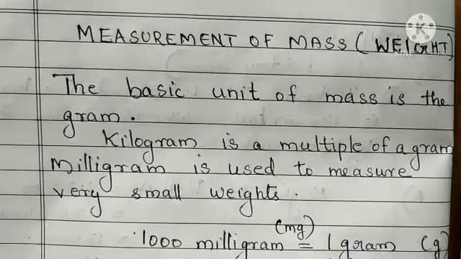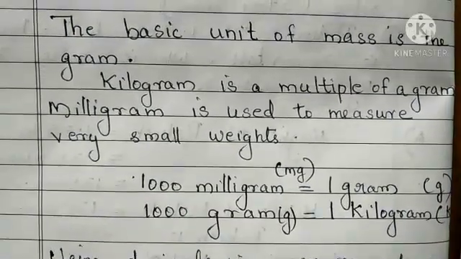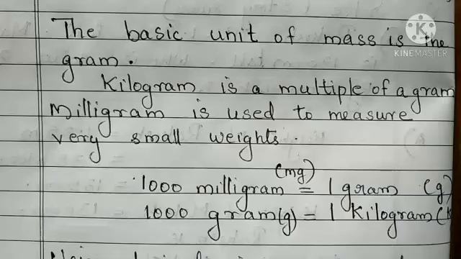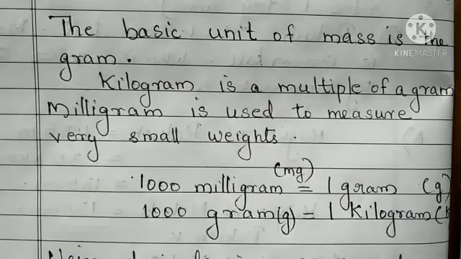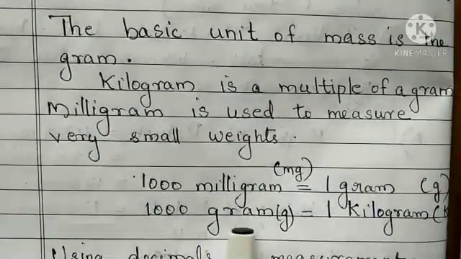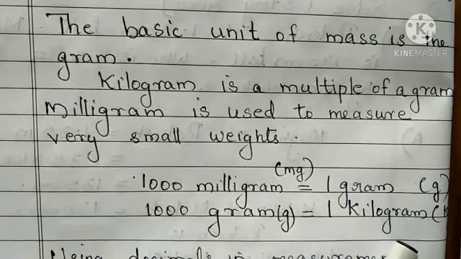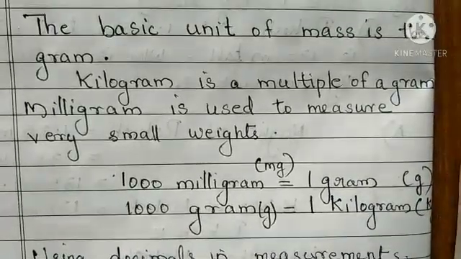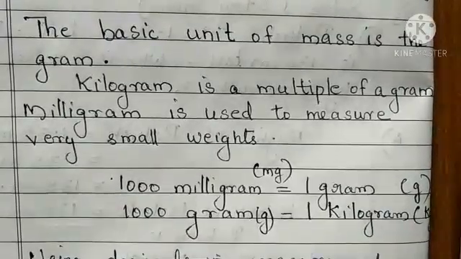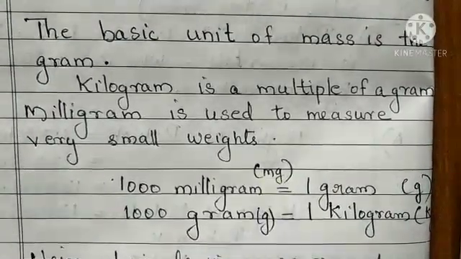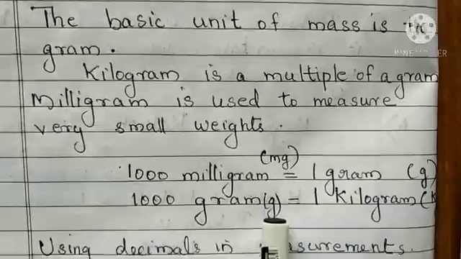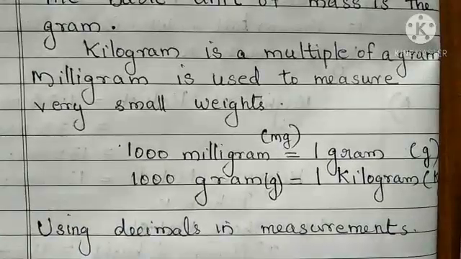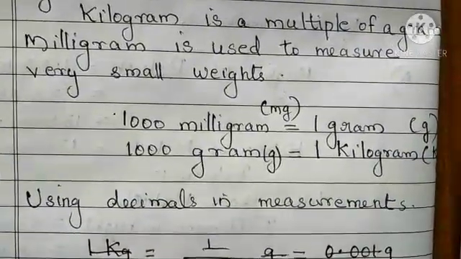So we can conclude 1000 milligram is 1 gram. 1000 gram is equal to 1 kilogram. Kilogram can be written using kg, milligram as mg, and gram as g. Okay. Here also we can use the decimals.